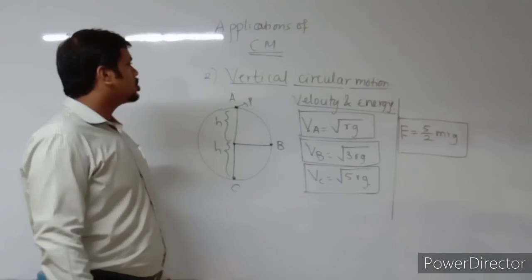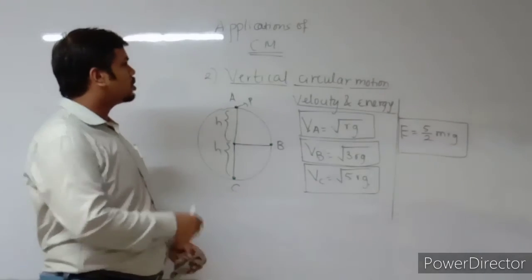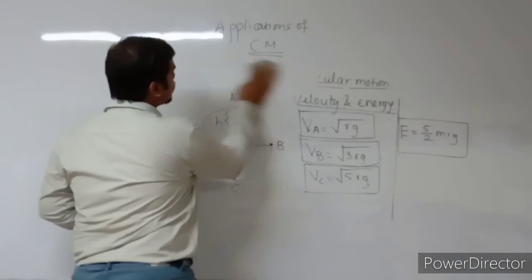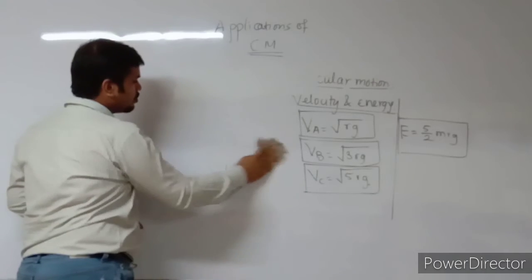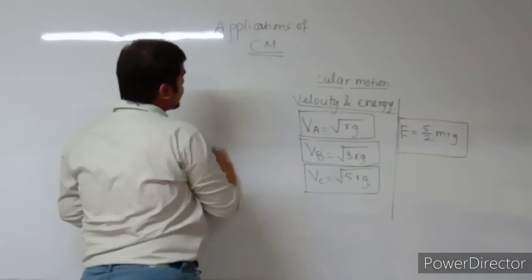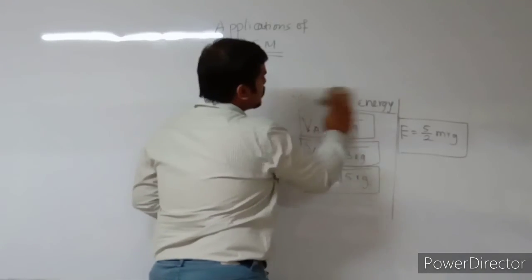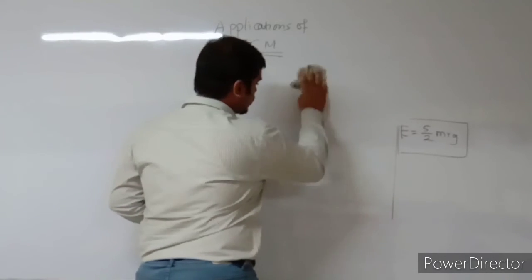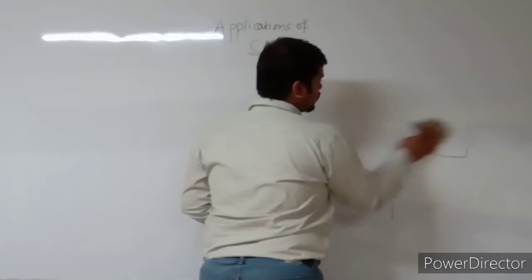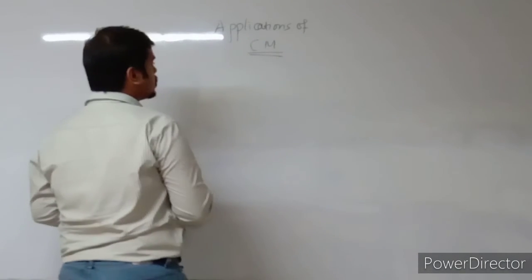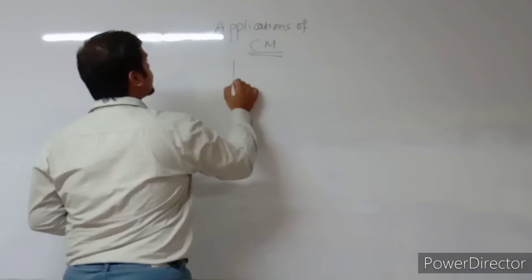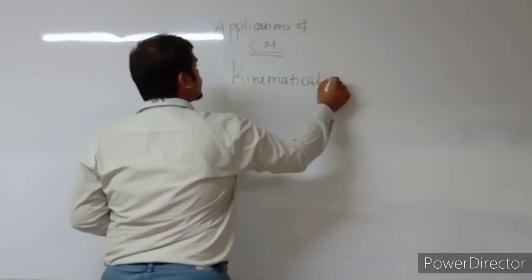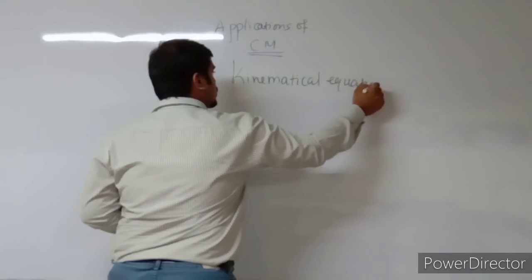So finally, let us go towards the final part of circular motion. With this last part, we will finish the theory of circular motion, and in the next part we will move towards the problems. So the last part is kinematical equations.